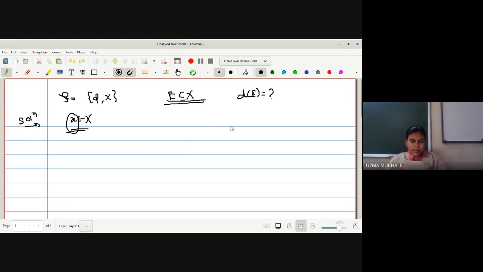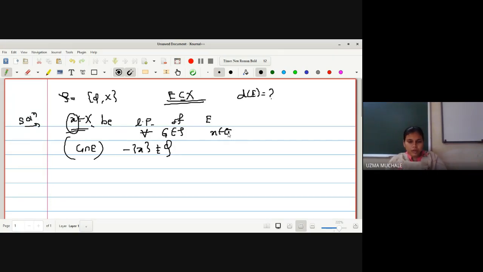Let x belonging to capital X be a limit point of E. Okay, so what do you mean by limit point? By definition, G intersection (E minus singleton x) is not equal to phi. Now, we have to verify this condition for all G belonging to τ with x belonging to G, that is, for all the open sets containing x. We have to prove the result for all the open sets containing x.